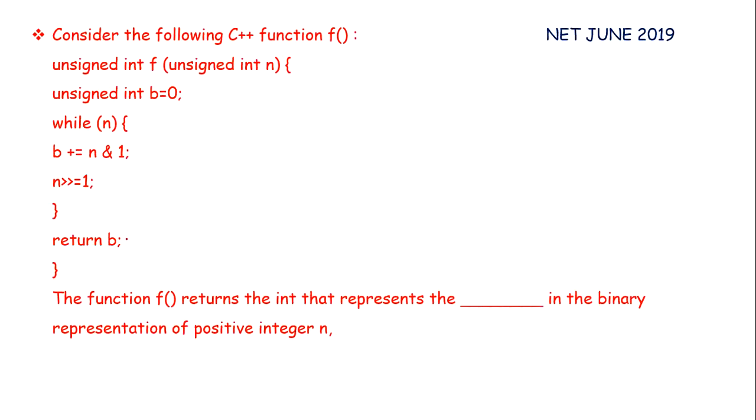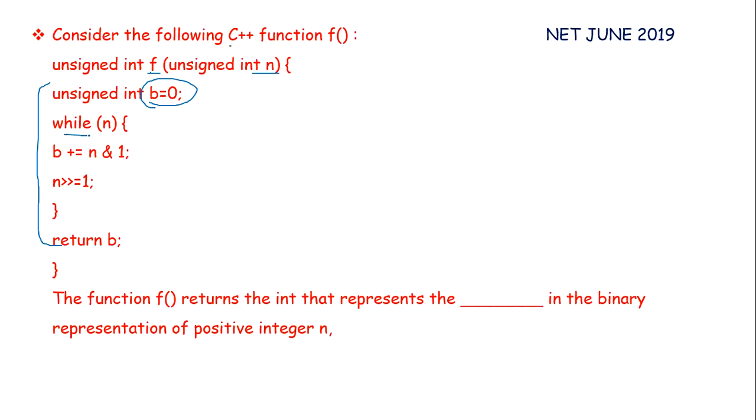This is our last question. This is a programming problem. Consider the following C++ function. Now we are given a function f with argument unsigned int n. Then in the function, this is the body of the function.